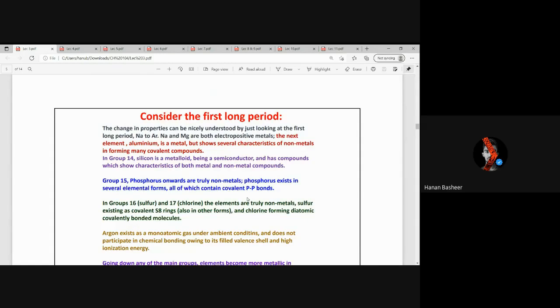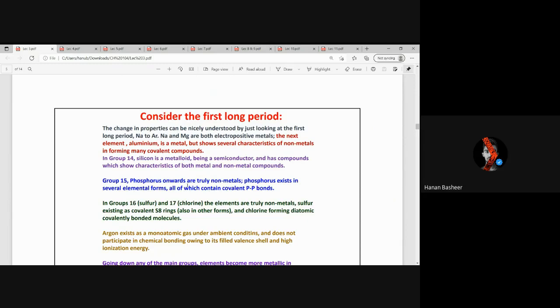Then consider the first long period. In the first long period, we know the elements like silicon and phosphorus. This is group 14, and the first element will be silicon, which is a metalloid. Metalloids have electronegativity between 2 and 2.2. It has the properties of both metal and non-metal.